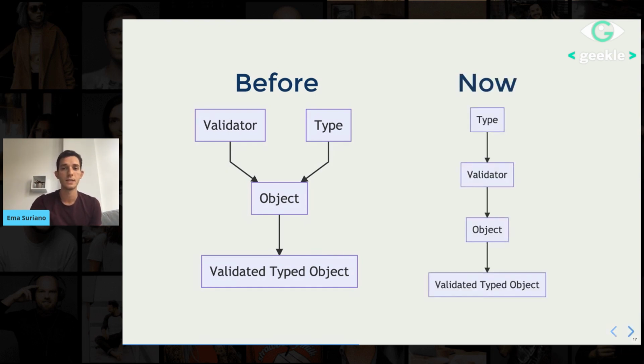But now the type is going to remain the same, but it's going to generate the validator for us. Then with that validator, we're going to validate the objects. And finally, we're going to have the validated typed object. So we now have a unidirectional flow to validate our objects, and everything is in sync. We don't have the problem from before anymore.